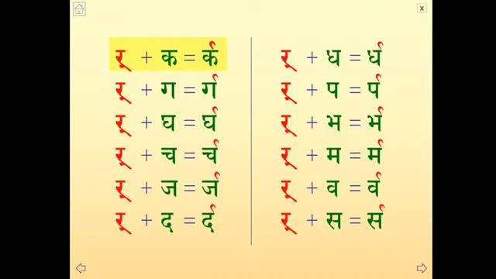Repa plus ga, rga. Repa plus gha, not dha, it is gha. Yeah. Repa plus cha. Repa plus ja, rja. Repa plus dha. Ardha. Yes, the word is ardha. Ardha is Mahaprana. Anyway, continue. You can read the whole thing.